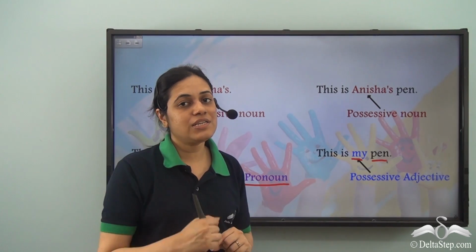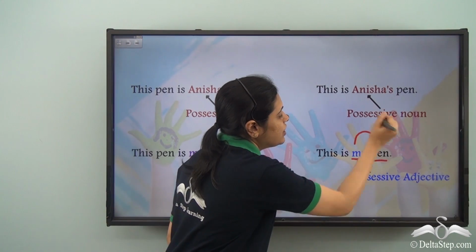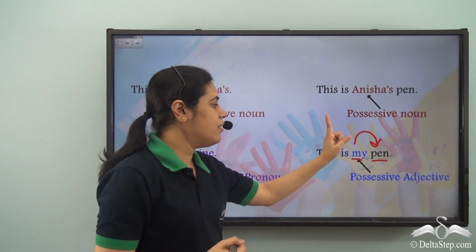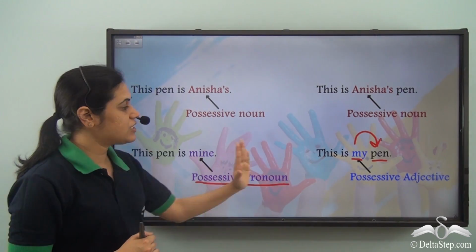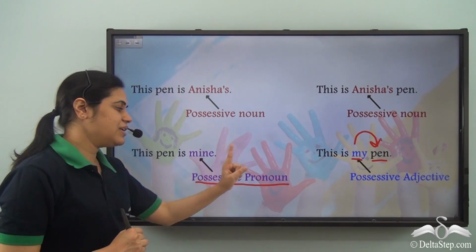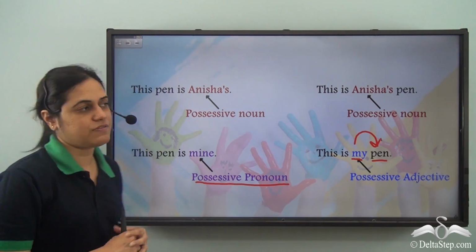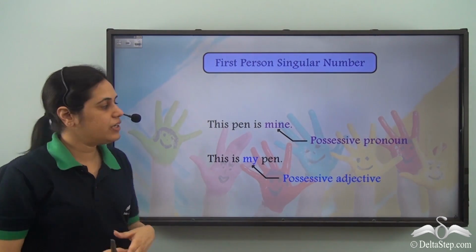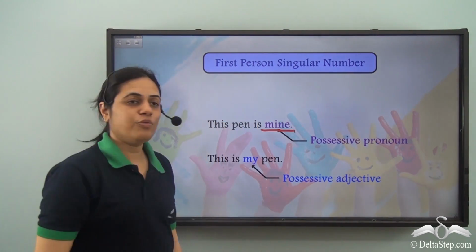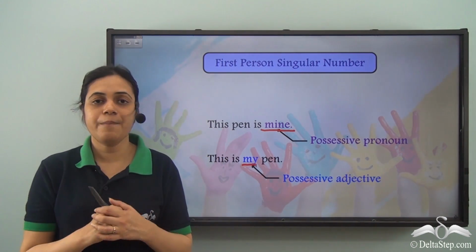So my is a possessive adjective because we are getting the answer to whose pen it is. So it is possessive adjective. My is describing the word pen. So over here, my is used as a possessive adjective. And this is the difference between these two sentences. In this sentence, mine is the possessive pronoun and over here, my is the possessive adjective. So for first person singular number, the possessive pronoun is mine and possessive adjective is my.